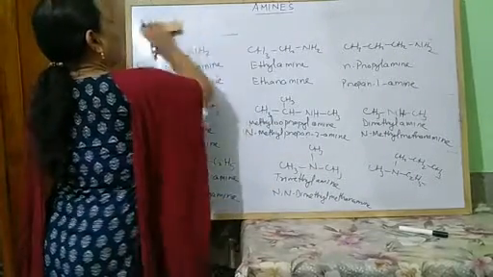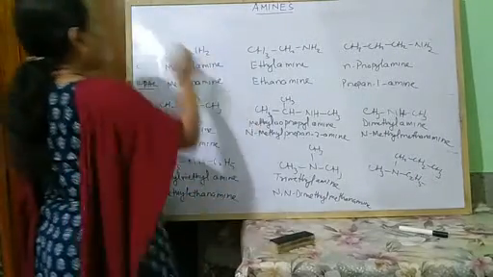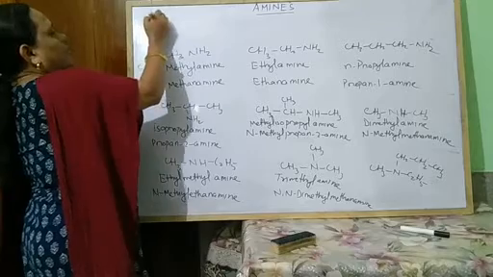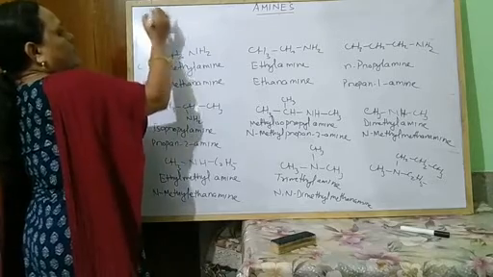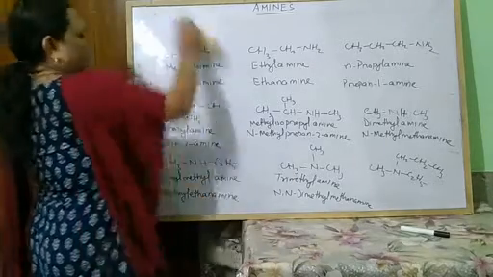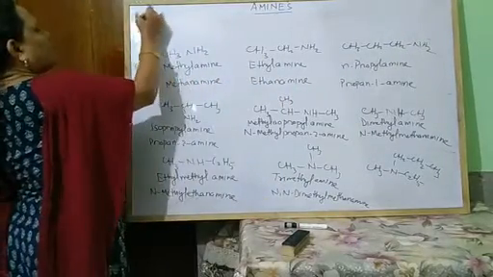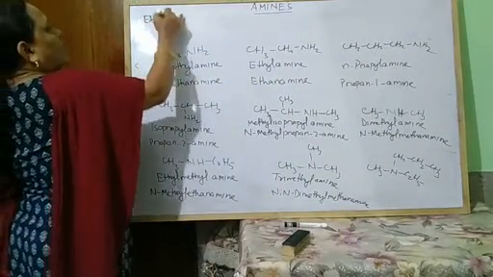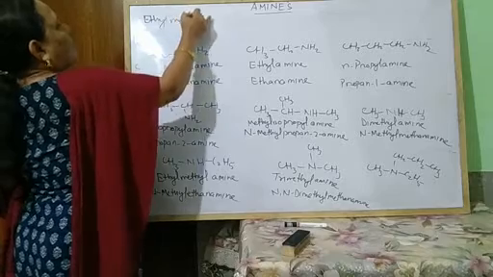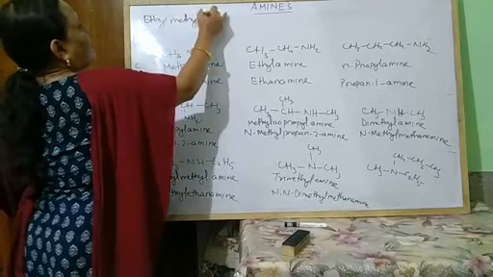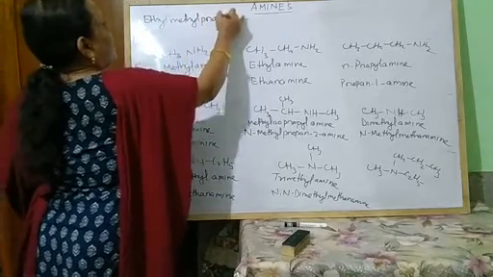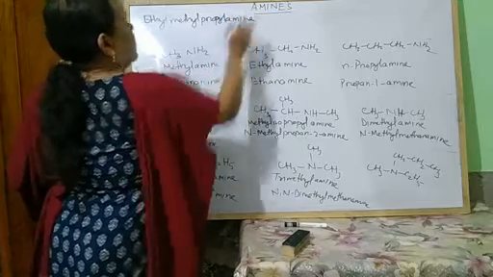The name of that compound is ethyl methyl propyl amine.